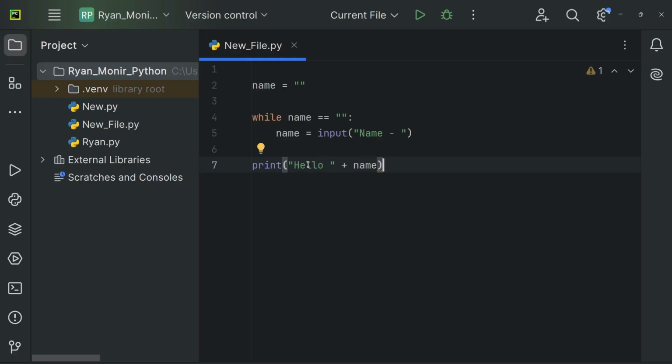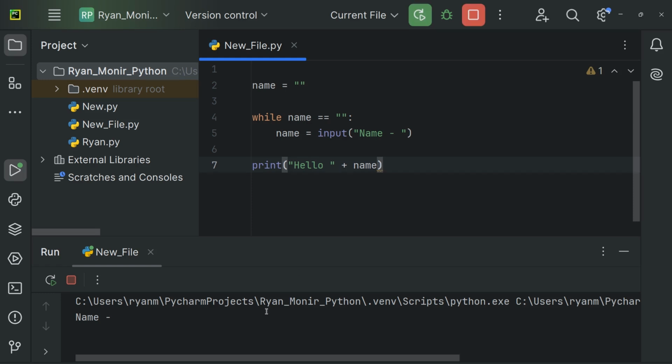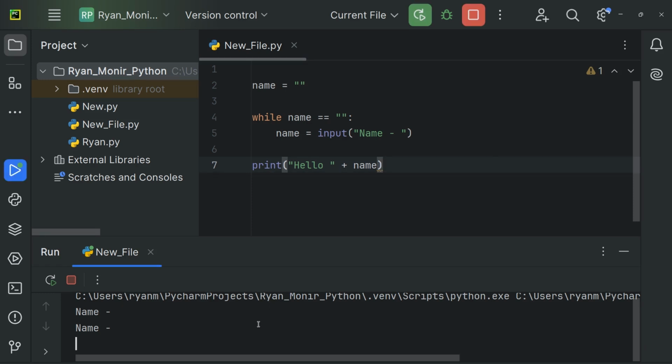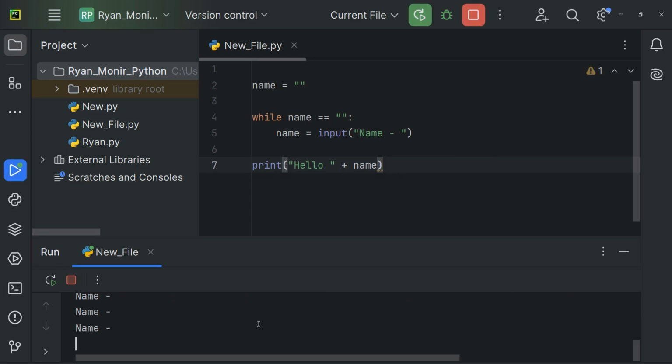If I run this, we can see that it is asking me for my name. I will press enter to skip the question, but it's not letting me. Eventually, if I decide to type something, the loop will stop and we will see hello name on the console.